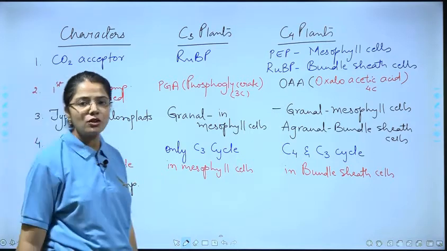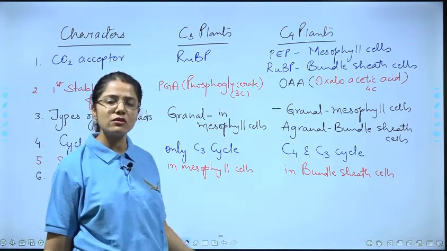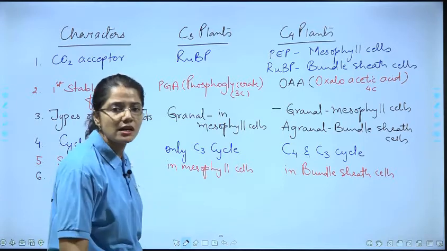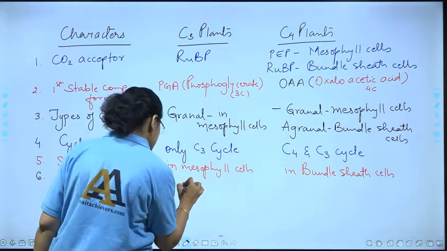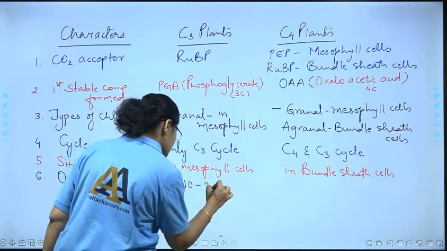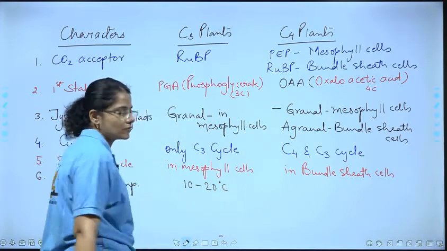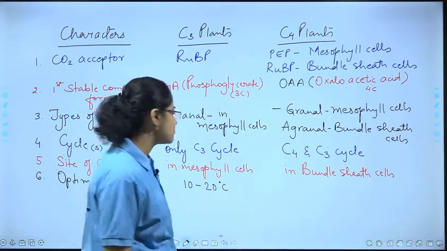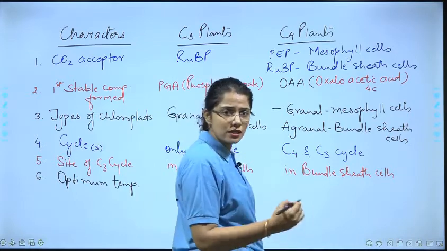The optimum temperature for C3 plants is 10 to 20 degrees Celsius, whereas in case of C4 plants, it is 30 degrees.